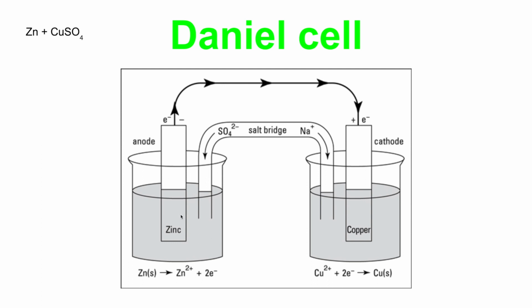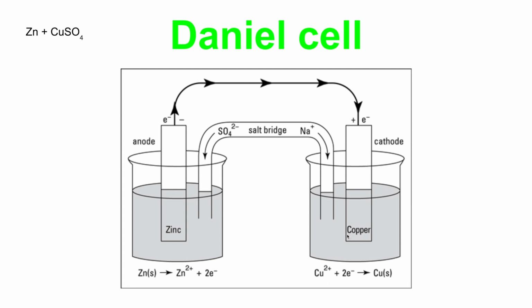Now we have to consider only how the electrochemical cell works. Here zinc atoms are there. These zinc atoms have the tendency to lose electrons, that is, oxidation takes place. Zn atoms are converted into Zn+2 ions and 2 electrons are lost. These Zn+2 ions pass into this solution, and these 2 electrons are carried through this metallic wire, and these electrons come towards this Cu rod.